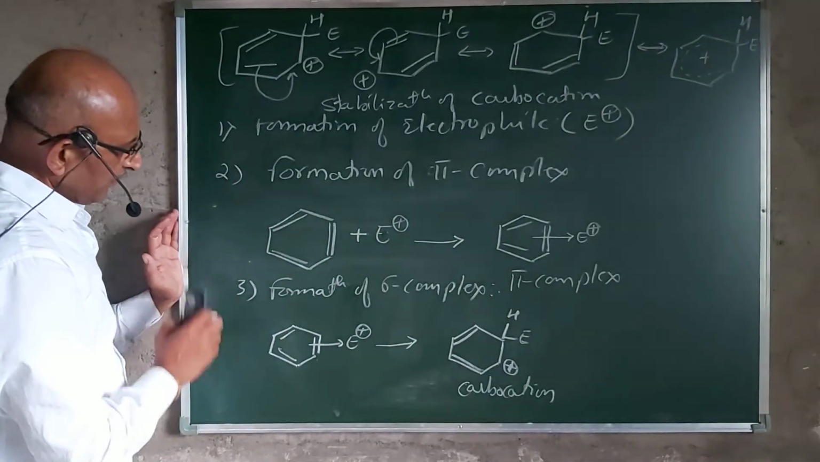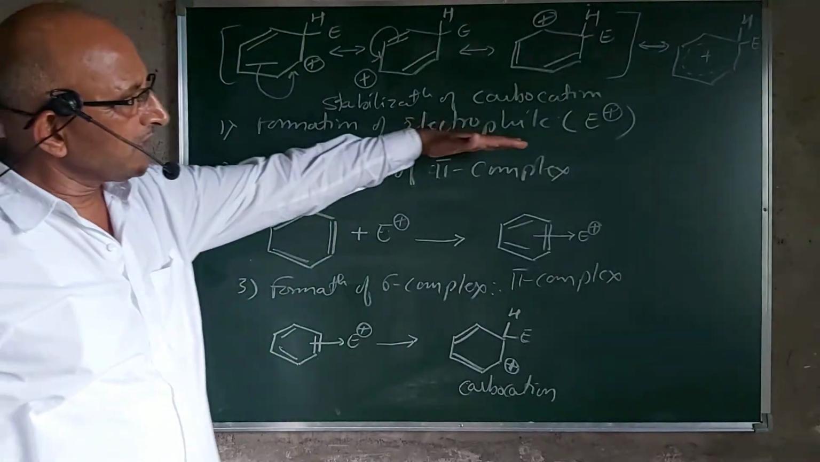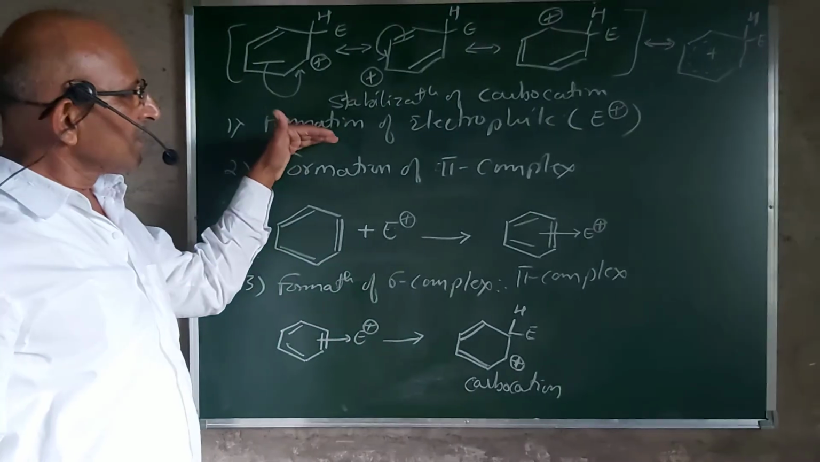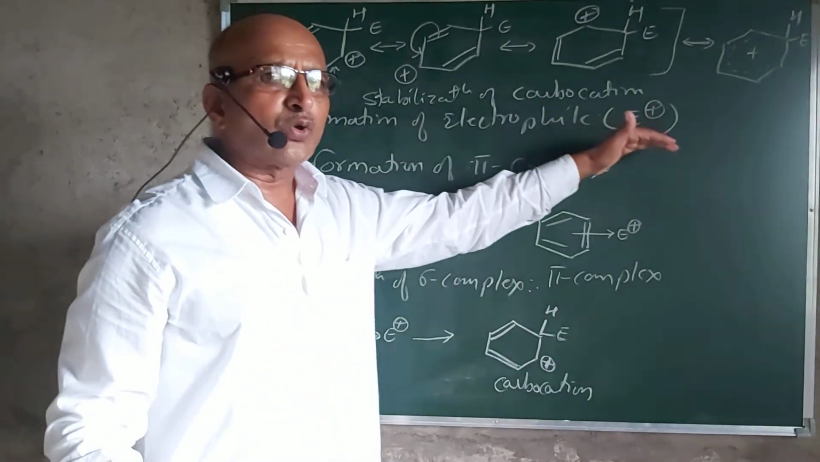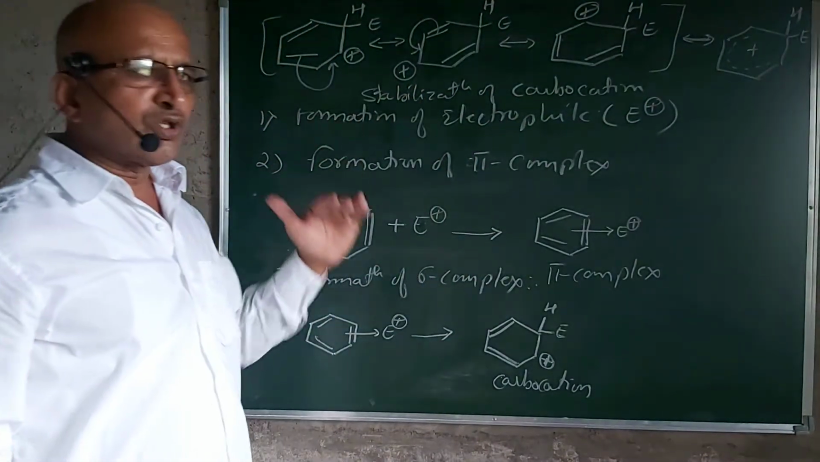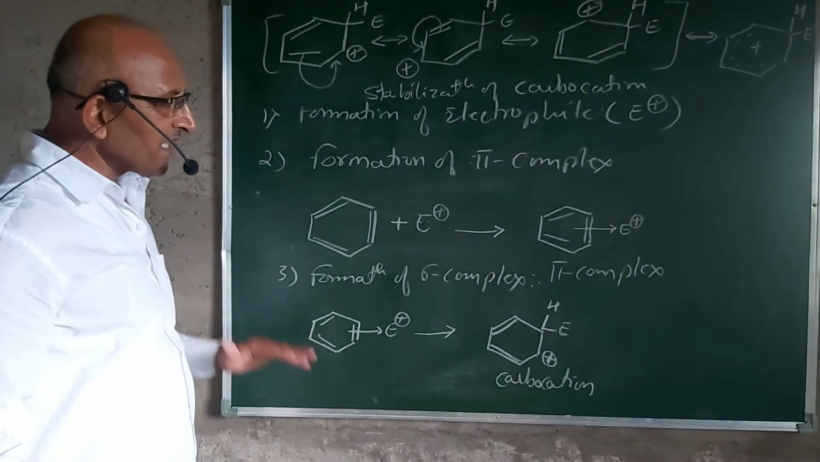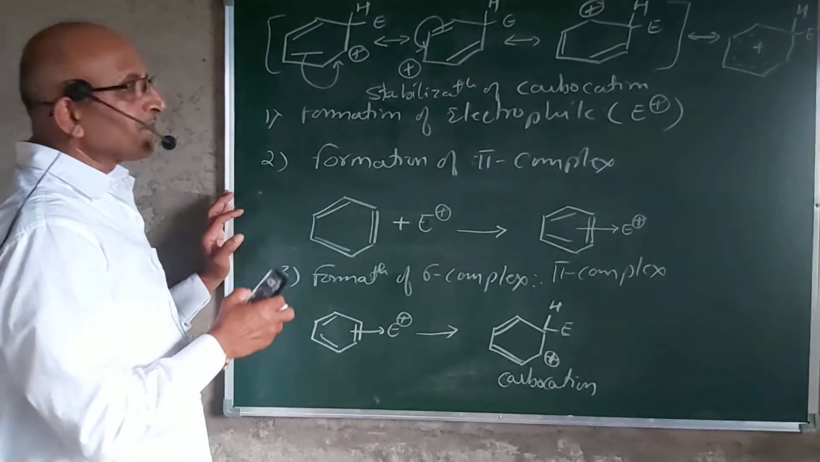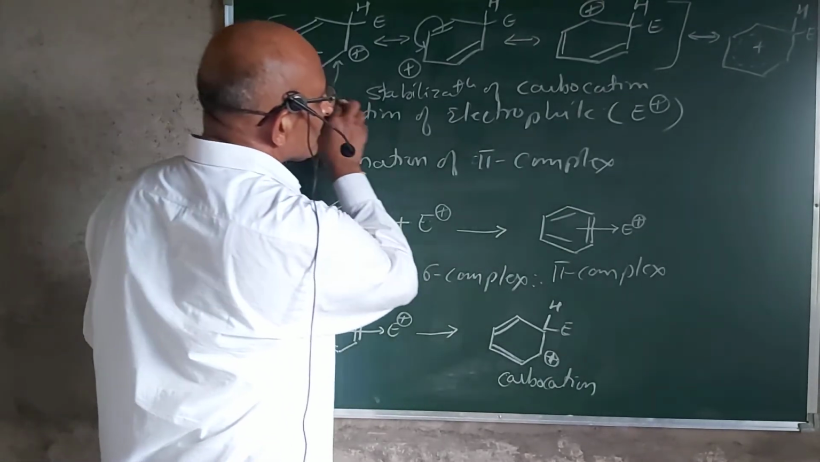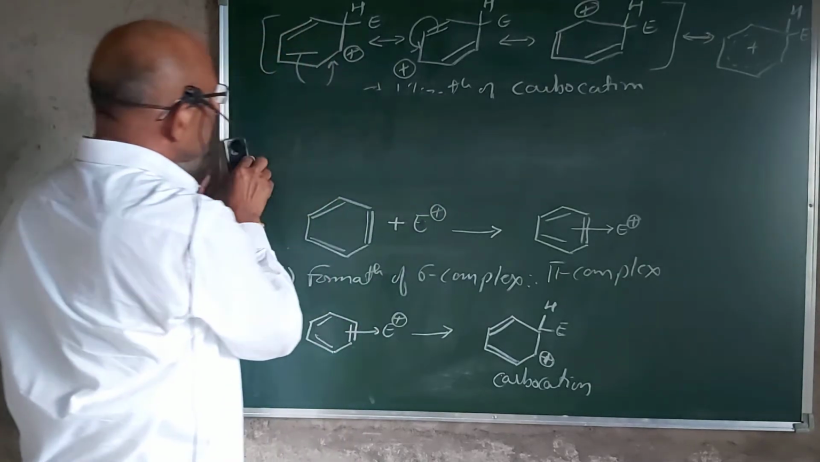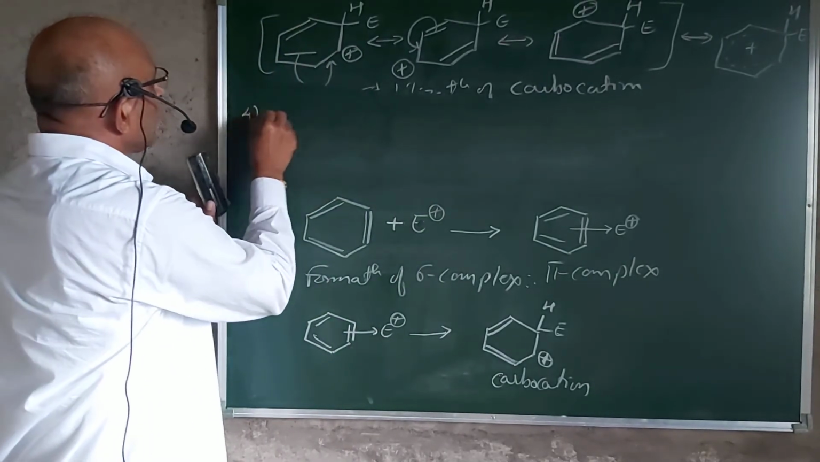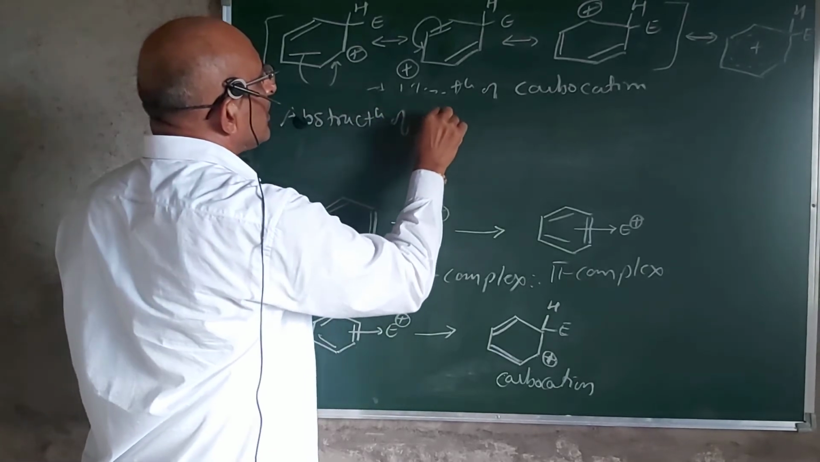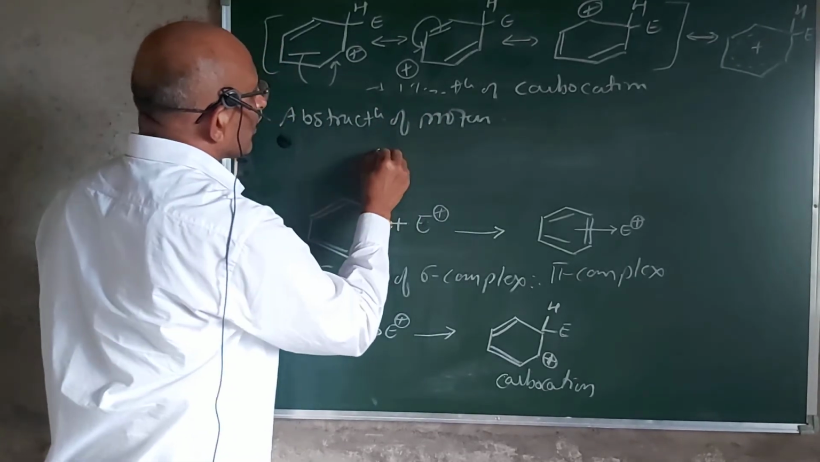Now, the fourth step. As the formation of the electrophile creates a conjugate base, in this step of formation of electrophile we get a conjugate base. And this conjugate base works in the last step, that is the aromatization, or we can say the abstraction of the proton. So I will write it here. The fourth step, that is the abstraction of proton.